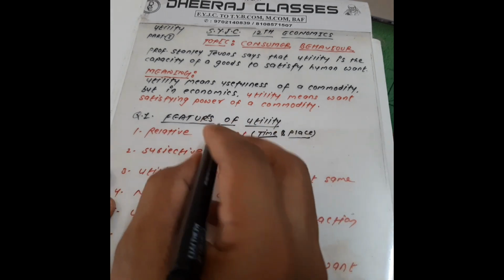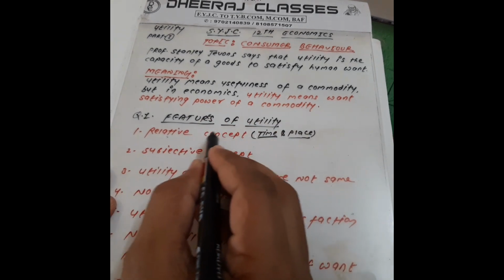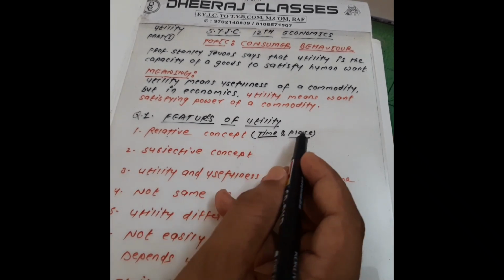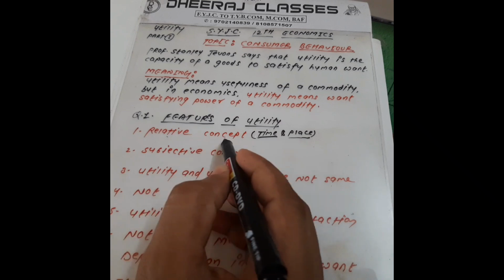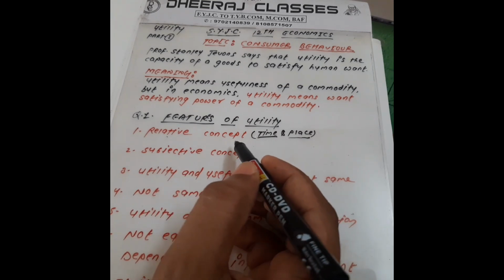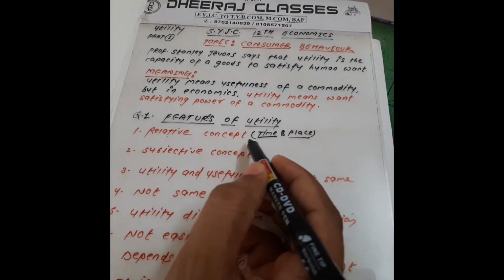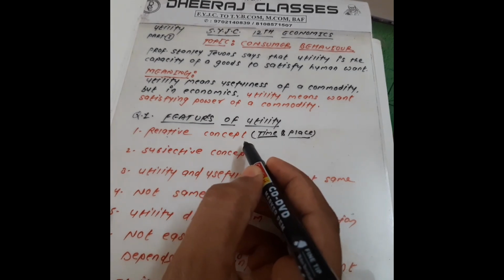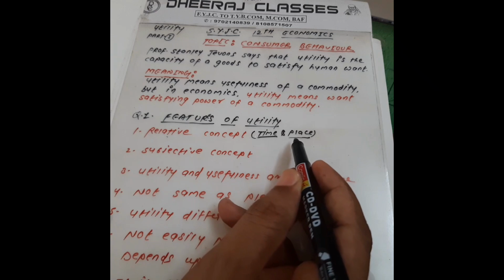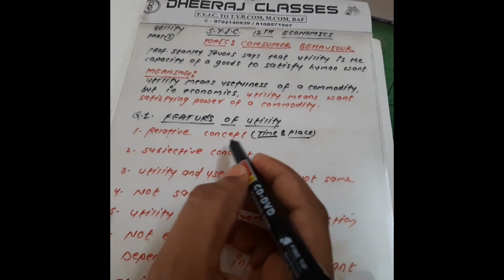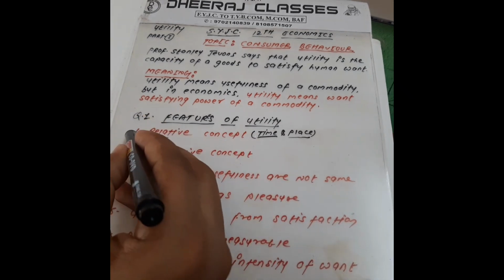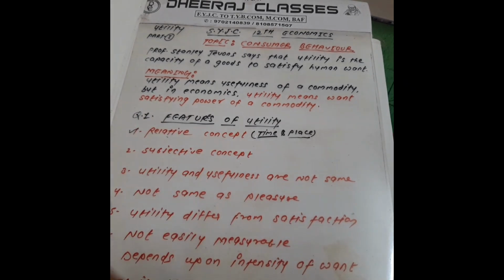So this is the relative concept. The utility is totally different from time as well as place. And if you want to write in an economic way, you can write like this: utility is related to time and place. It differs from time to time and place to place. Okay, this is the first thing, the relative concept.